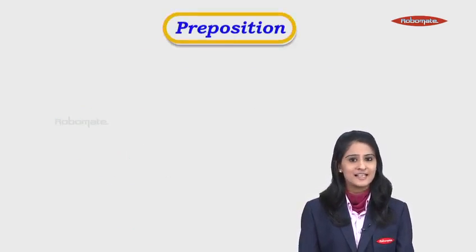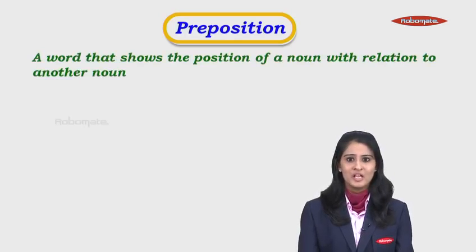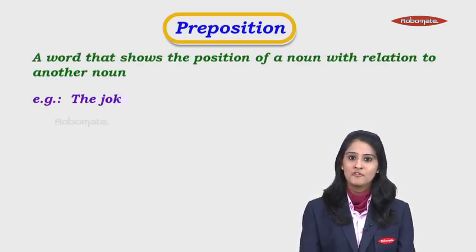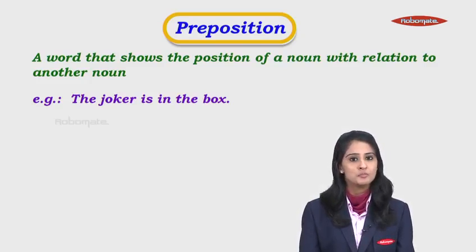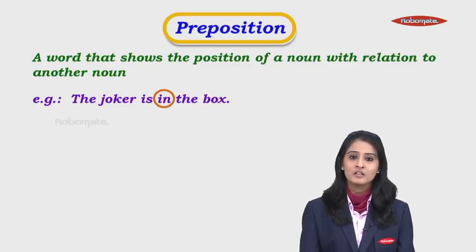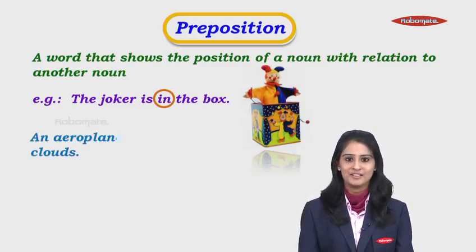Now let's see the next one, preposition. It is a word that shows the position of a noun with relation to another noun. For example, the joker is in the box. We have two nouns here, that is the word joker and the word box. And the word which is a preposition here is the word in, because it shows the relation between the words joker and the box.